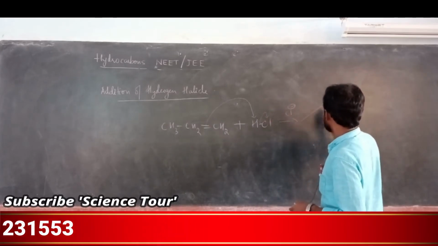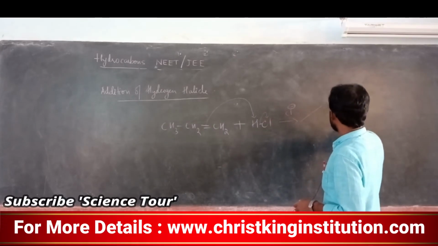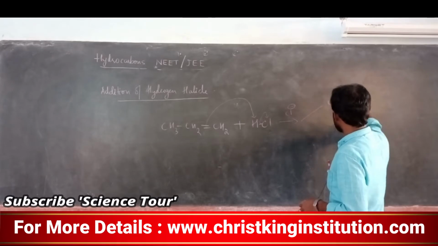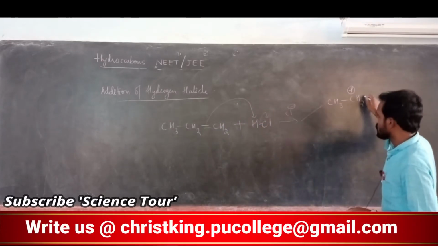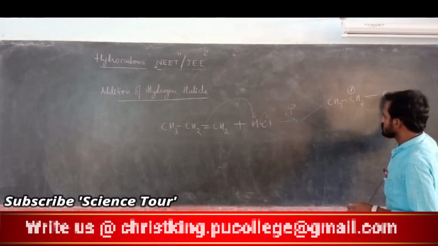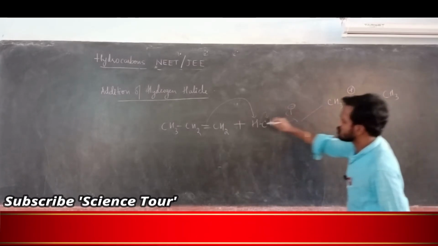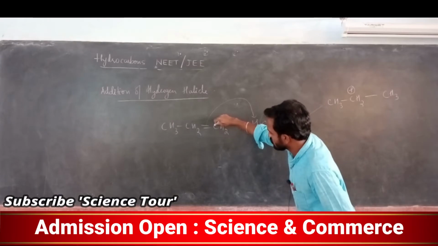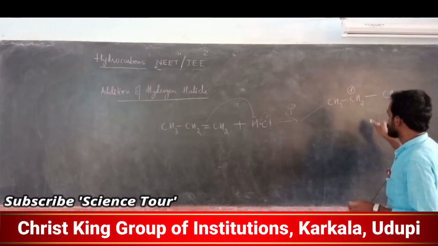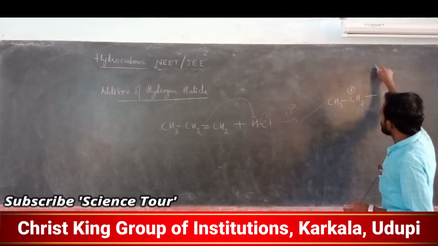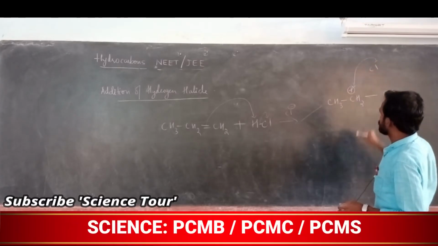So for example, my dear students, this double bond, this becomes a carbocation. I will show you CH3-CH2, this becomes positive because one bond is removed, and this becomes CH3 because this bond goes to this carbon and it attacks this particular H, and the chloride comes and attacks this particular carbon.